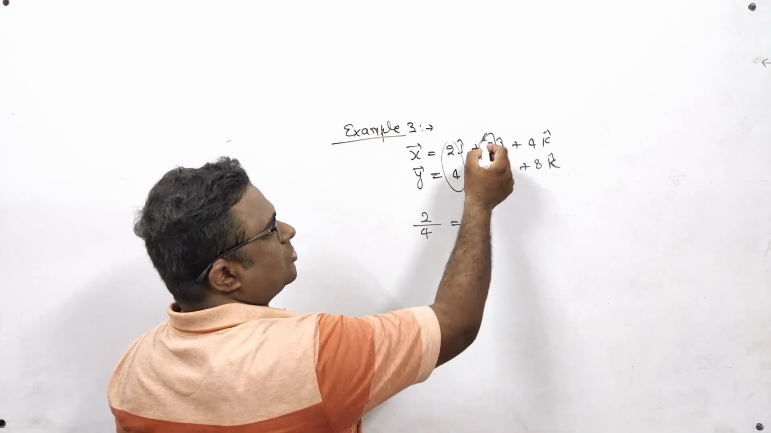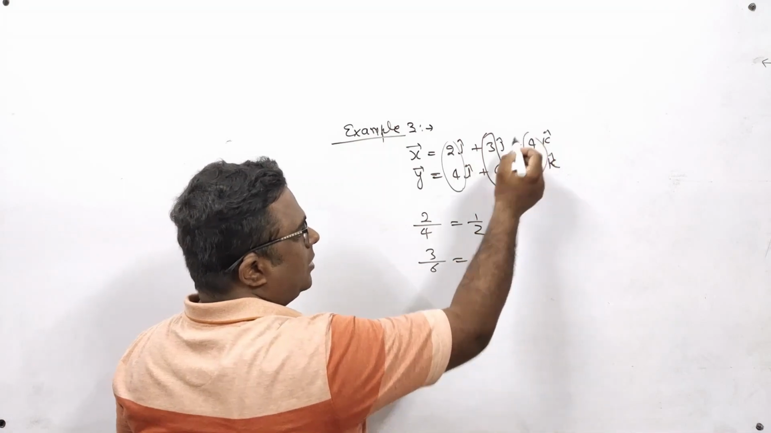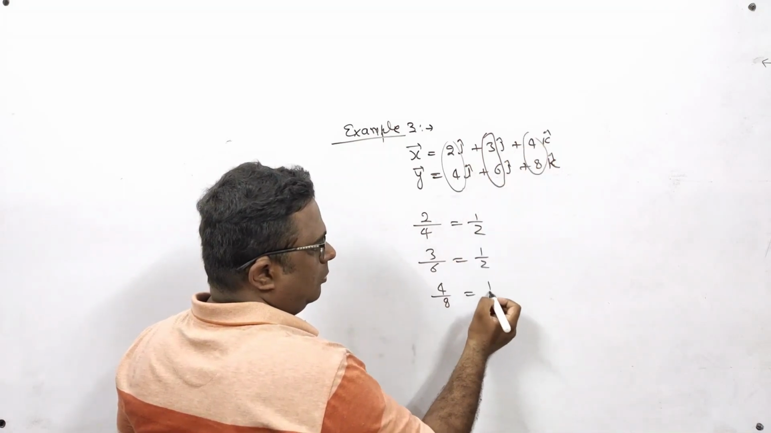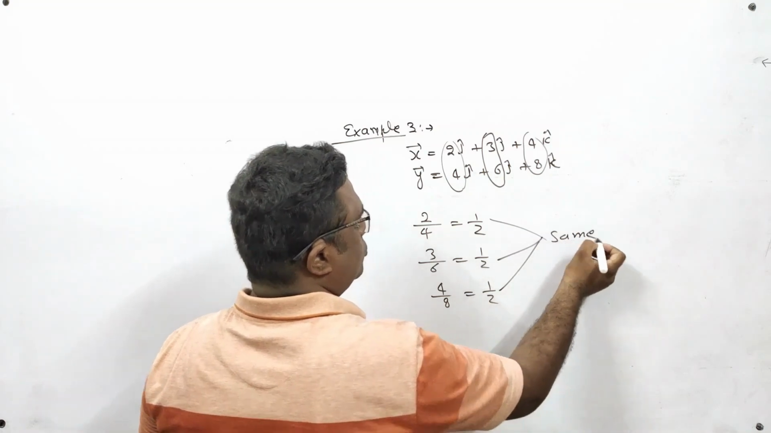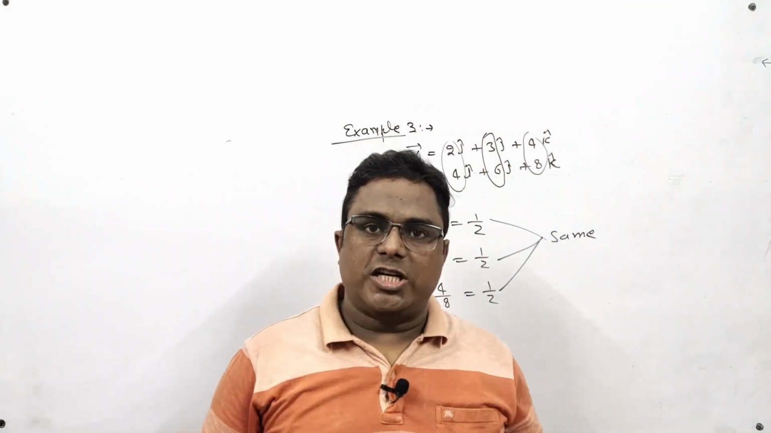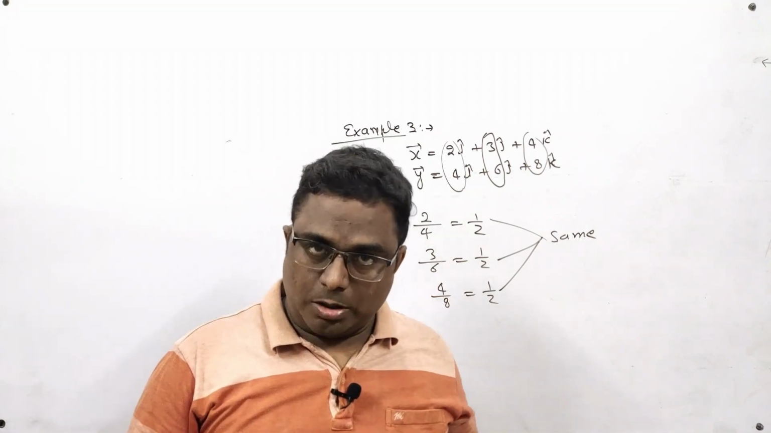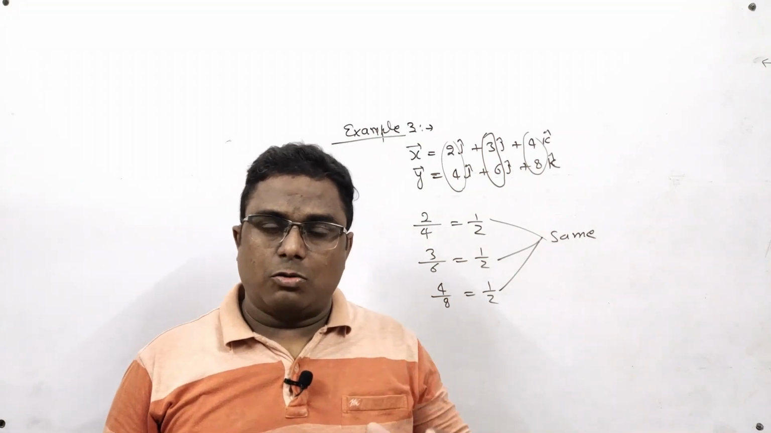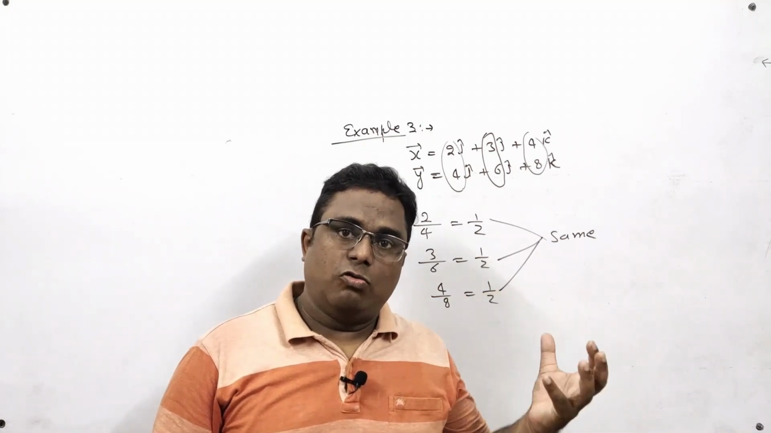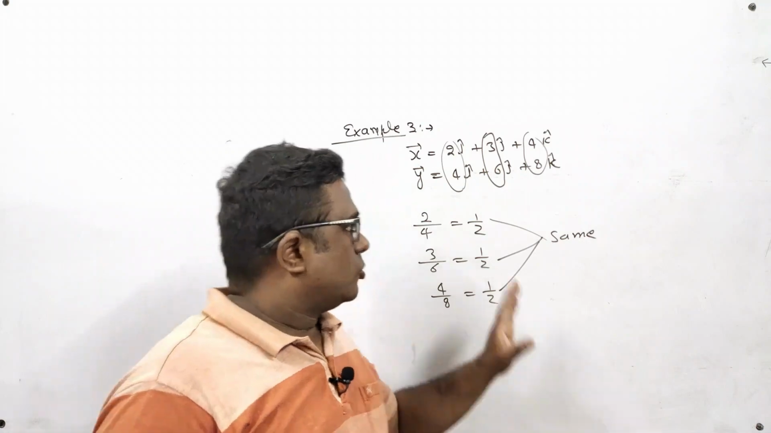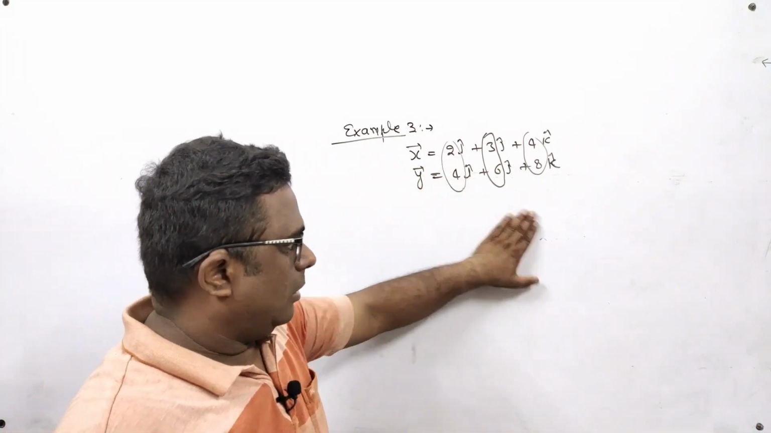Then you find out the ratio of these two terms: 3 by 6, 1 upon 2. 4 by 8, 1 upon 2. And these three ratios are coming the same. So I can say that the coefficients of i cap, j cap and k cap are in proportion. And whenever the coefficients of i cap, j cap, k cap are in proportion, then the two vectors will become parallel. So in this example, these two vectors are definitely parallel.